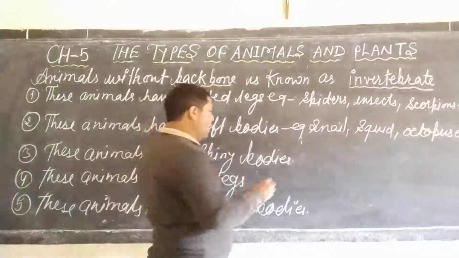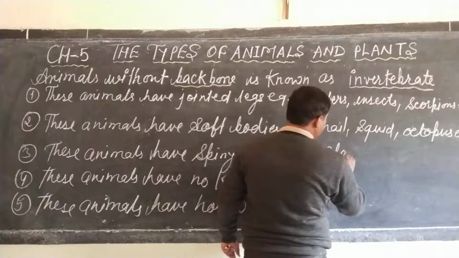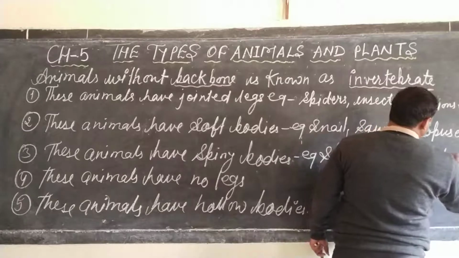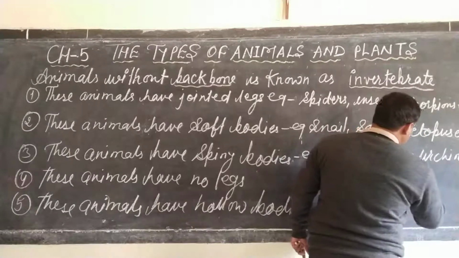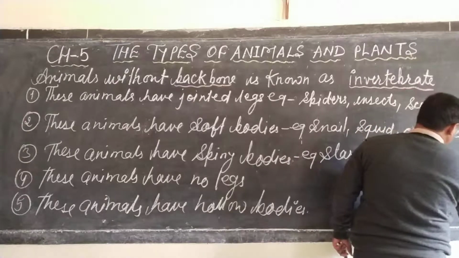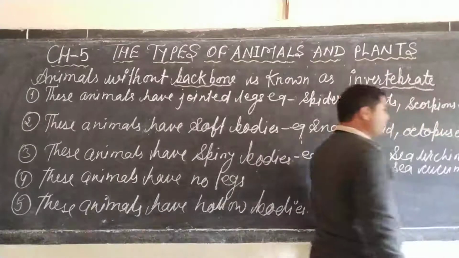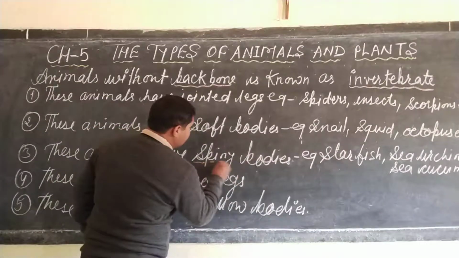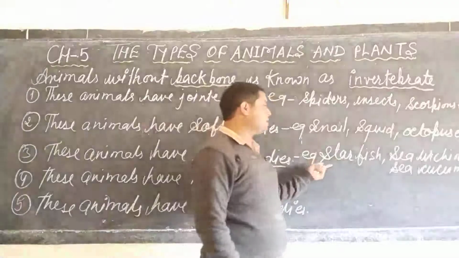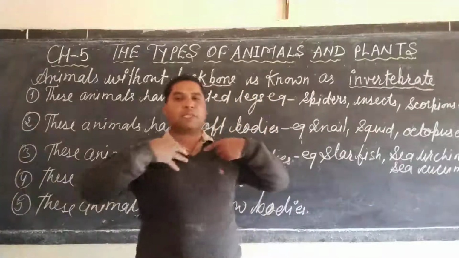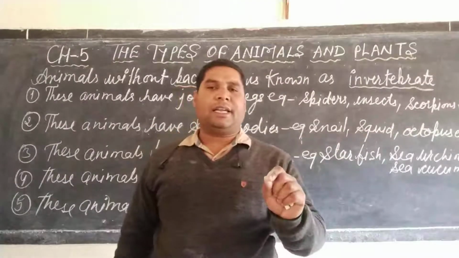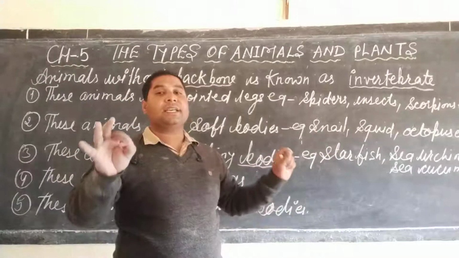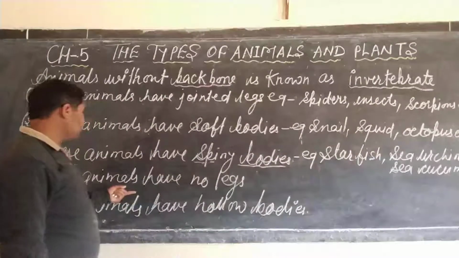The examples are starfish, sea urchin and sea cucumber, etc. They have spines over the body, and in pure biological language, this group of animals is known as echinodermata, dear student.